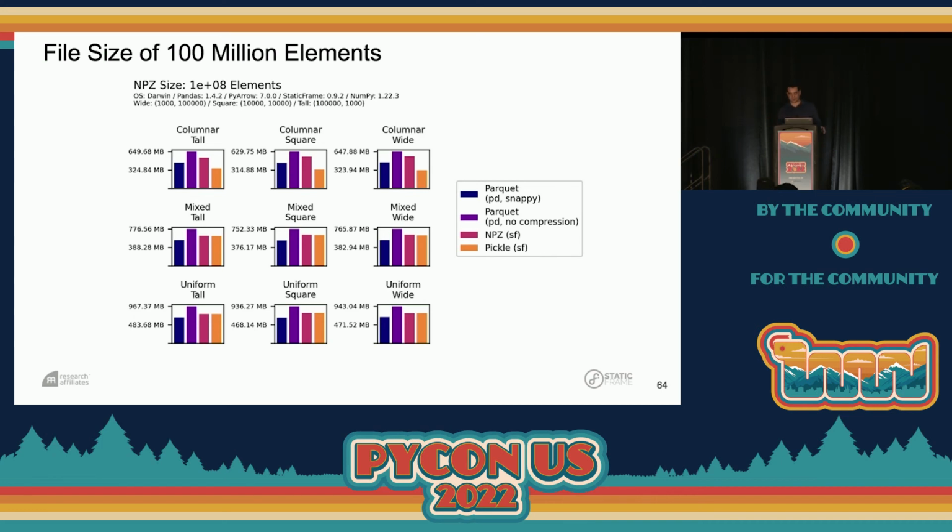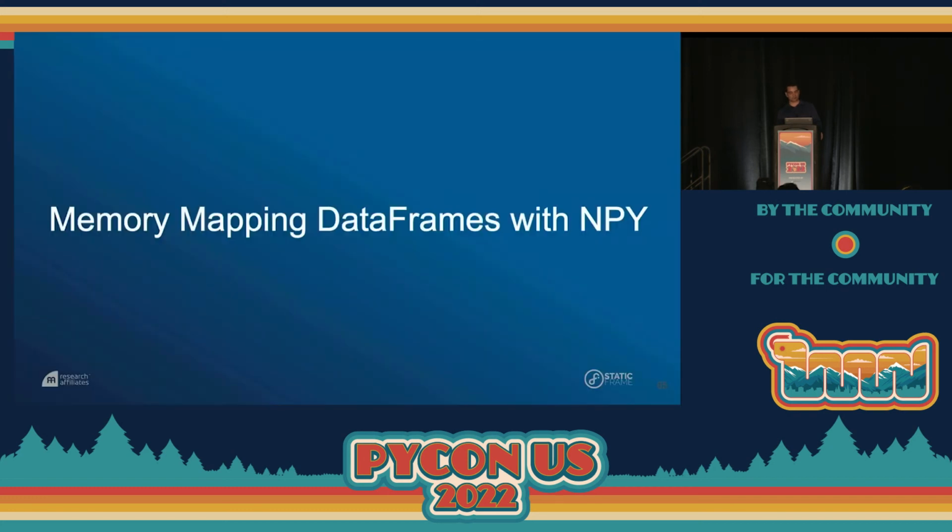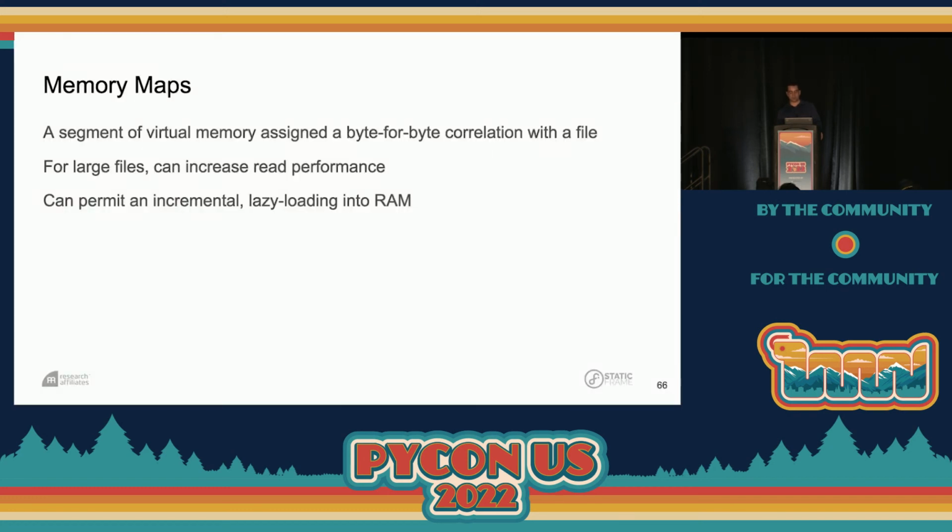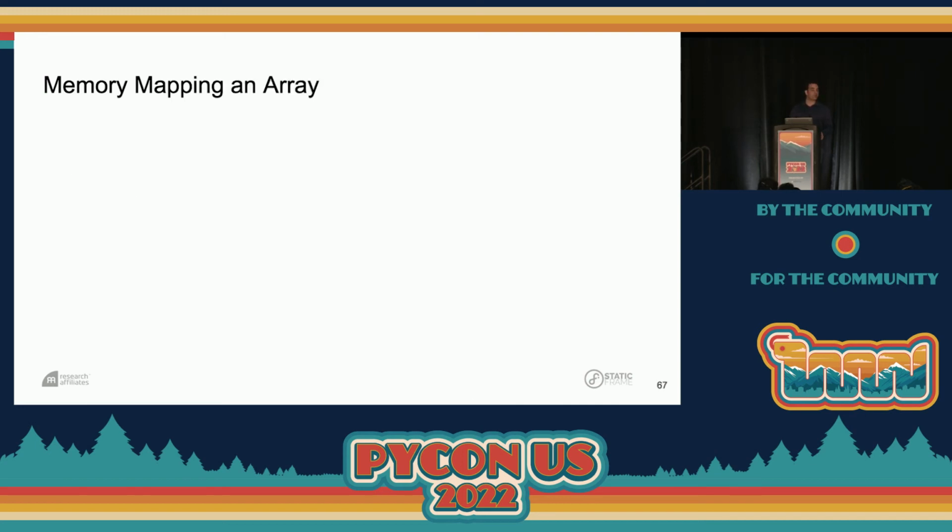So there's trade-offs in compression, as I'm sure you're aware. Now, what about memory mapping these data frames? A memory map is a segment of virtual memory assigned a byte-for-byte correlation to the bytes in a file. And for large files, this can increase read performance significantly and can permit an incremental, lazy loading of data into RAM.